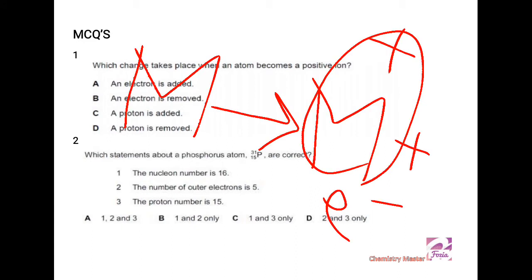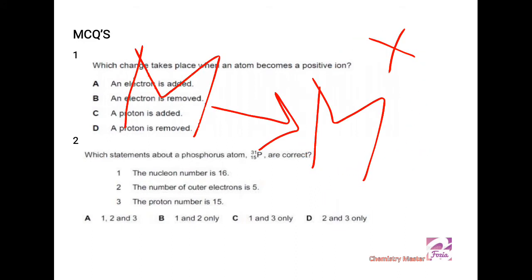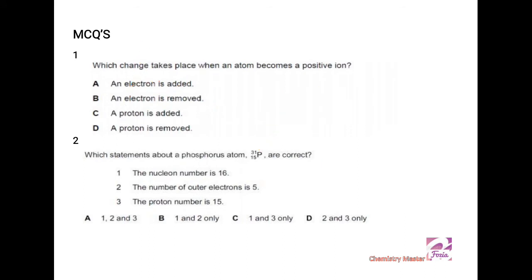The next is, which statements about a phosphorus atom are correct? So you see, this representation is telling us the number of protons and the nucleon number, the atomic number, the mass number, and we can predict the structure, its chemistry and everything, and in which period it must be placed in the periodic table or what would be its group number.